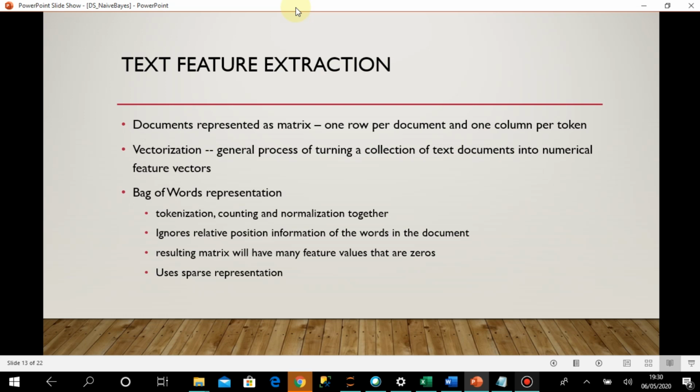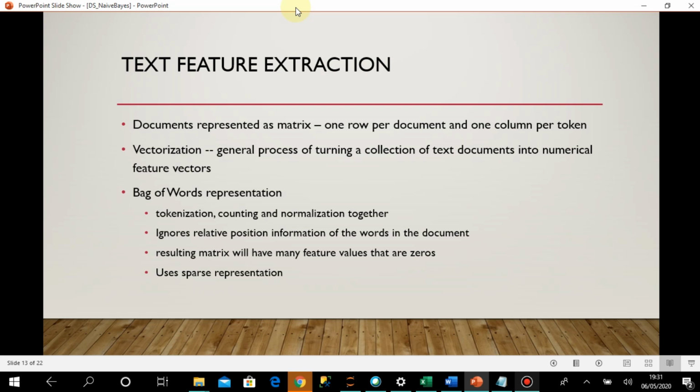Okay, the resulting matrix will have many feature values that are zeros, of course. If I have found that the entire set of documents has some 500 unique tokens, then for each document maybe there are some 300 or 400 tokens which are not present in that particular document. So for all the documents, for most of the columns or tokens there will be only null data, so all are zeros, right?